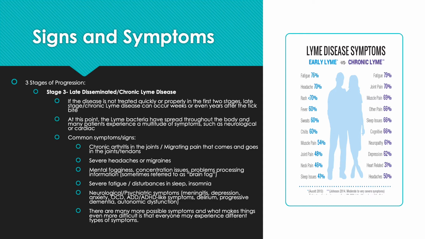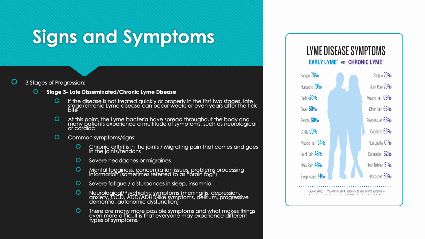Some common symptoms and signs include chronic arthritis in the joints, with migrating pain that comes and goes from the joints and tendons, severe headaches or migraines, mental fogginess, concentration issues, problems processing information, which is sometimes referred to as brain fog, severe fatigue with disturbances in sleep and insomnia, neurological and psychiatric symptoms, including depression, anxiety, OCD, and even sometimes dementia-like symptoms.